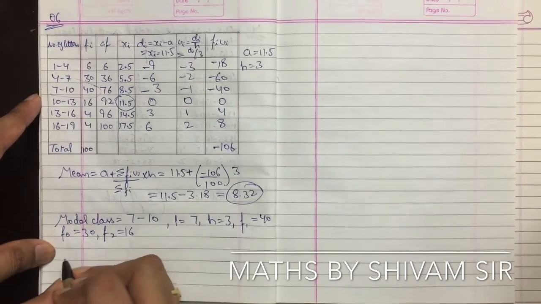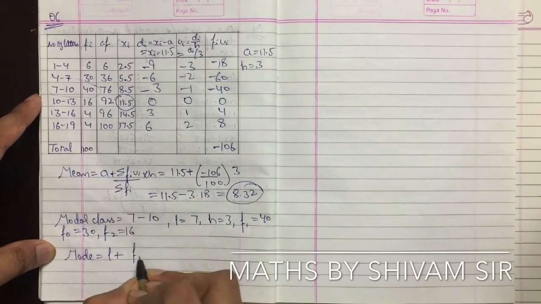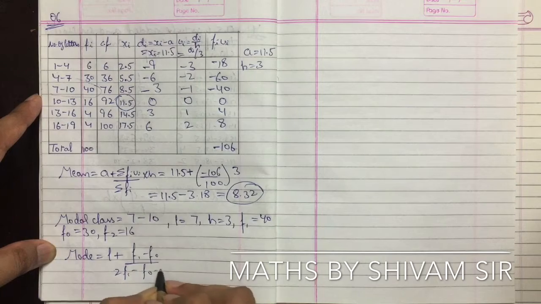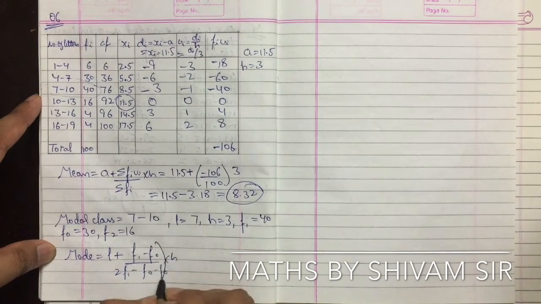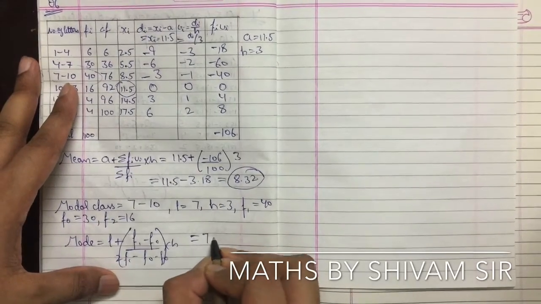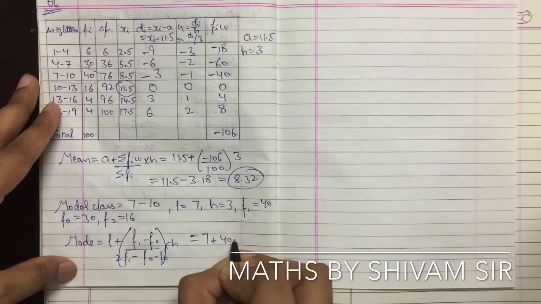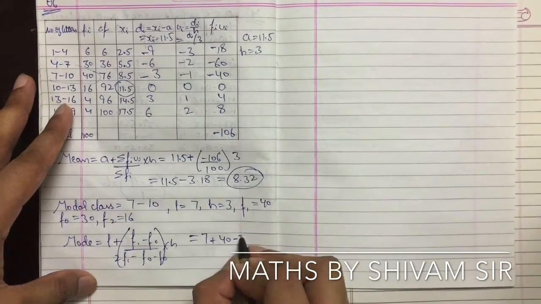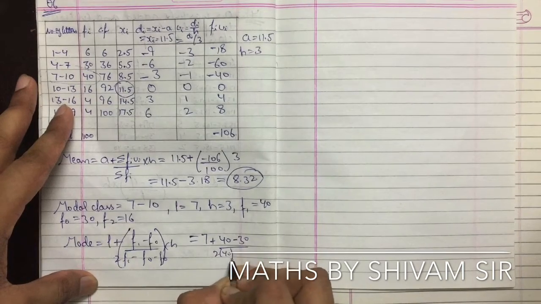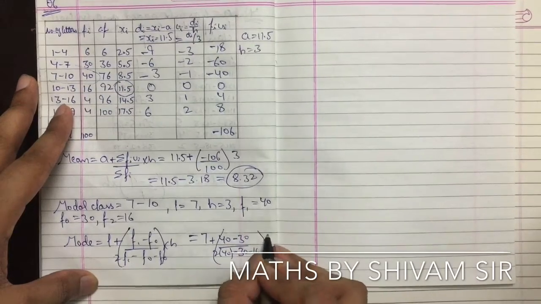So putting in the values, the mode formula is L plus f1 minus f0 upon 2f1 minus f0 minus f2, multiplied by h. So this is equal to 7 plus 40 minus 30 upon 2 multiplied by 40 minus 30 minus 16, multiplied by 3.